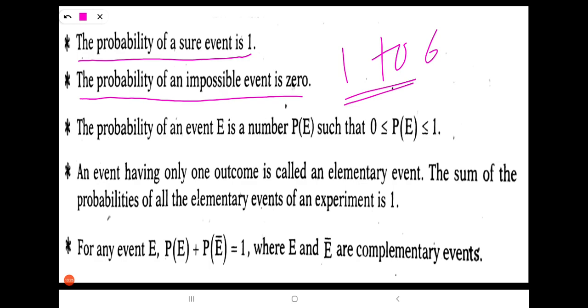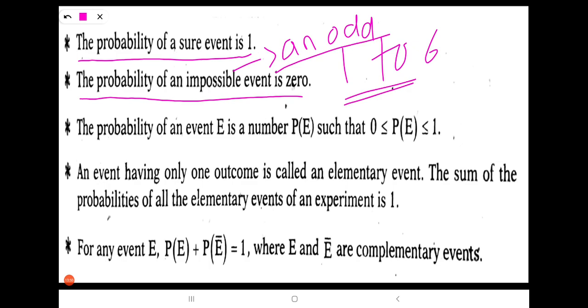Suppose getting an odd number is called a sure event here, isn't it? Getting an odd number, sure event. We will get an odd number or an even number.